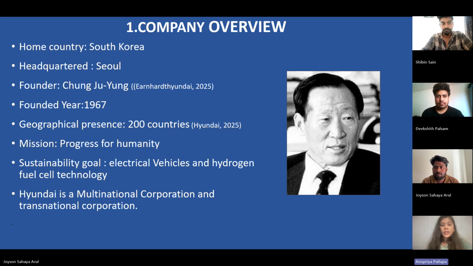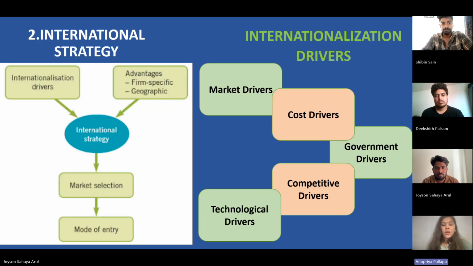So here we can see in this flowchart, it's all about international strategy. In this we can see international drivers and advantages like firm specific and geographic. So in this international strategy, we can see market selection and mode of entry. So this is the internationalization drivers.